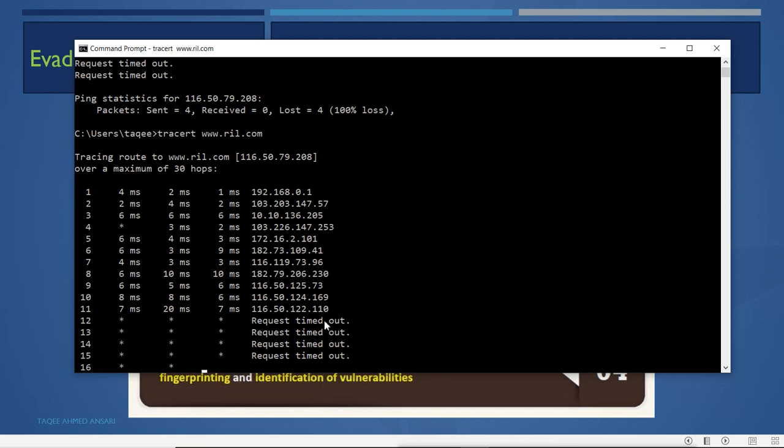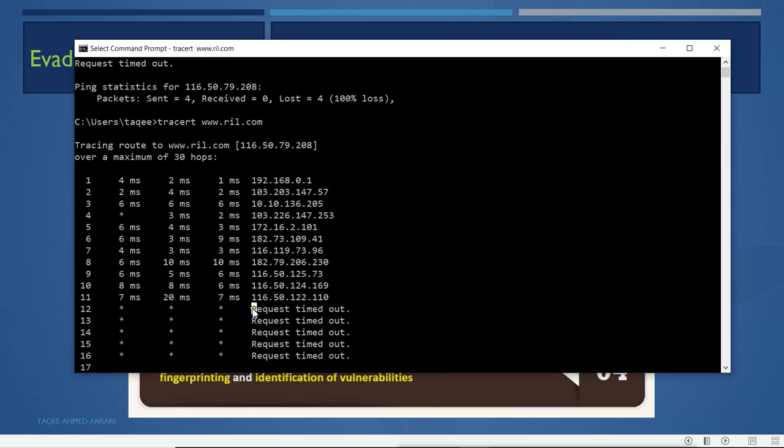Now this IP is what? It is 116.50.122.110, and what is the IP of that host? It is 116.50.79.208. It is actually near to that IP. That means it may be within the network. This IP is within the network.